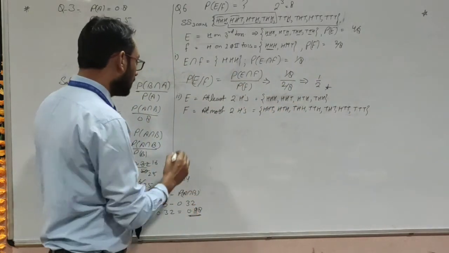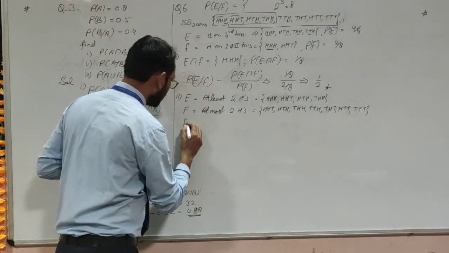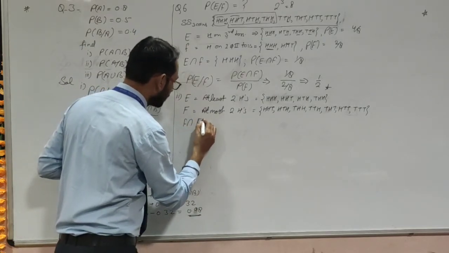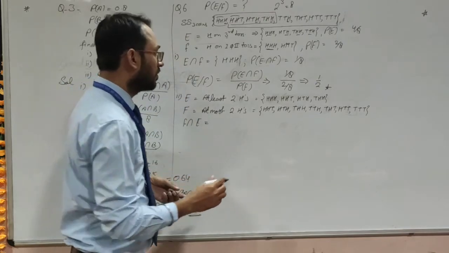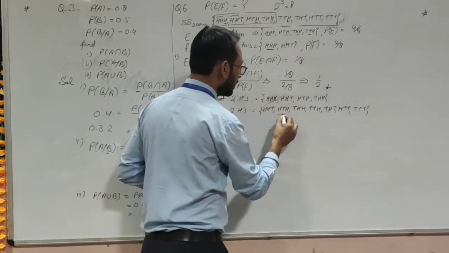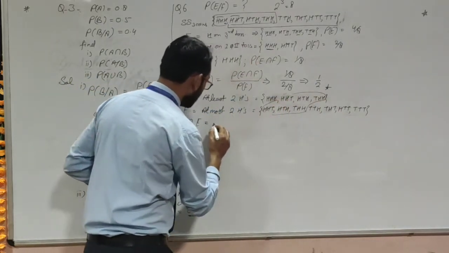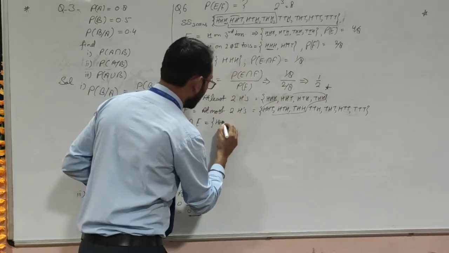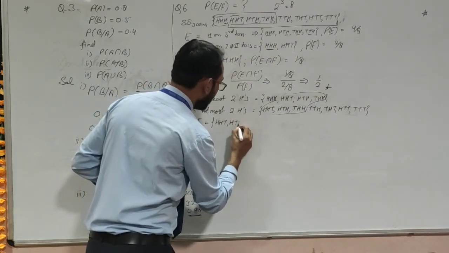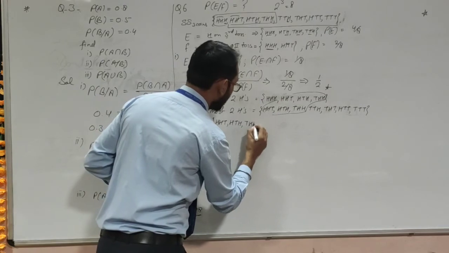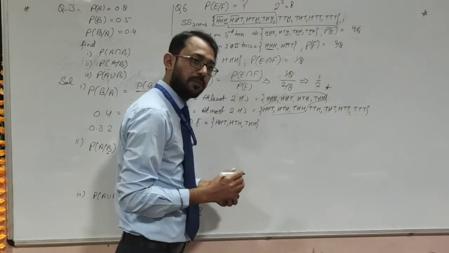Now E intersection F will be the common ones, common are these: HHT, HTH, THH. Now their probabilities.